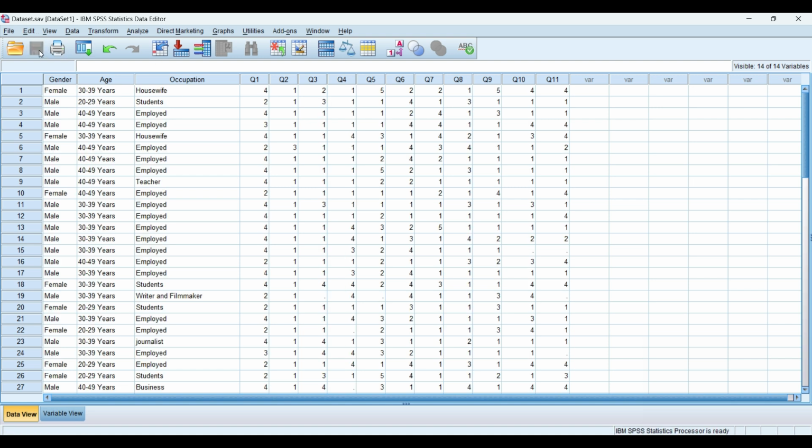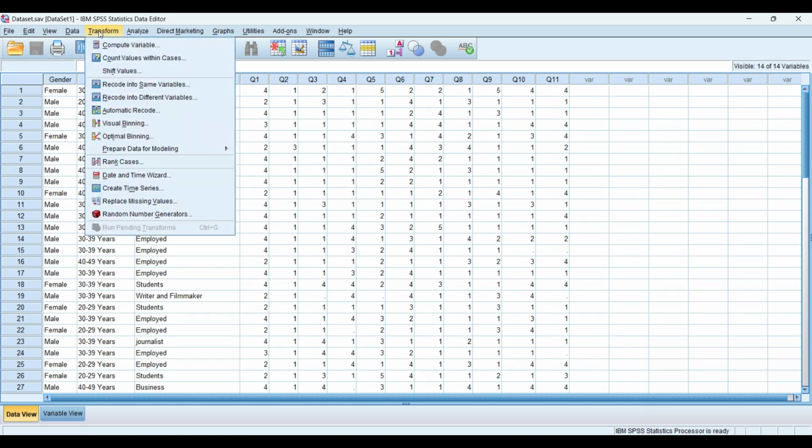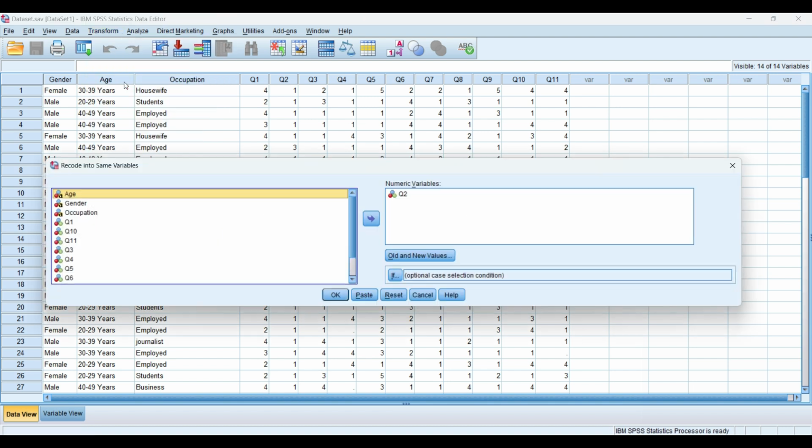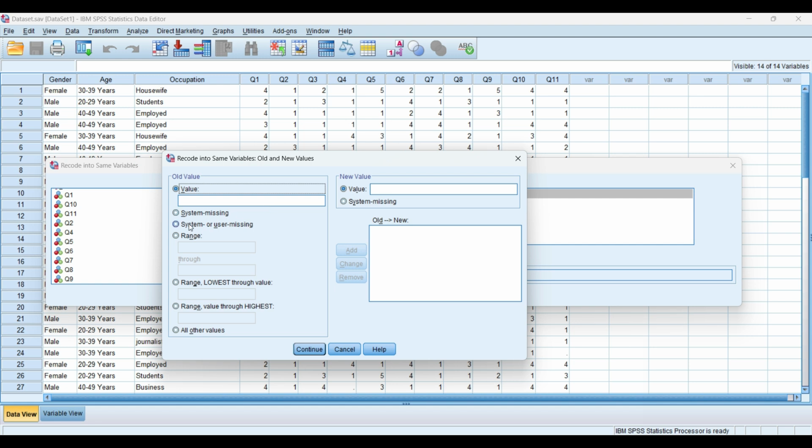We need to save the file. Then we go to Transform, then Recode into Same Variables. We need to select question 3 and drop it in the variable set. Then click on Old and New Values. There was system or user missing. Then we will change this missing value to 1.